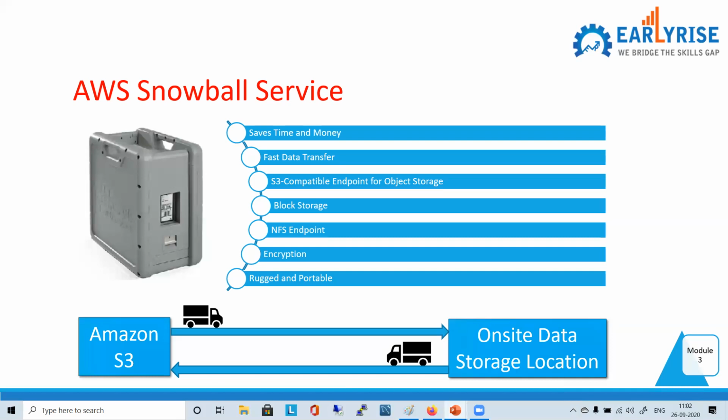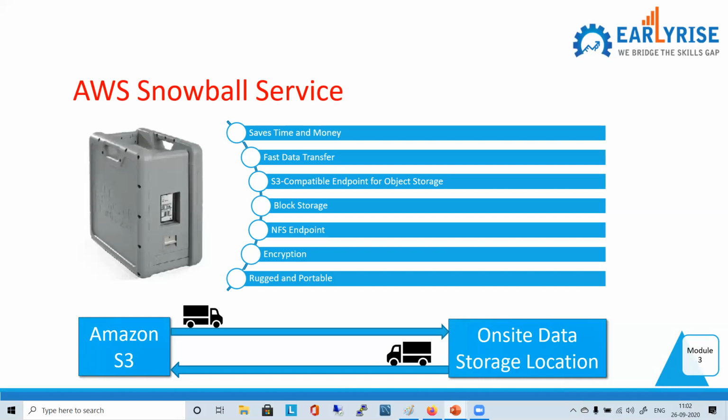So I request you all to go and read about some theoretical aspects of it after this discussion, because you may not remember it, right? So there will be different members of the family that I was telling. There can be something like Snow Cone, right? That will be the smallest member, 2 kg, with 8 terabyte storage.